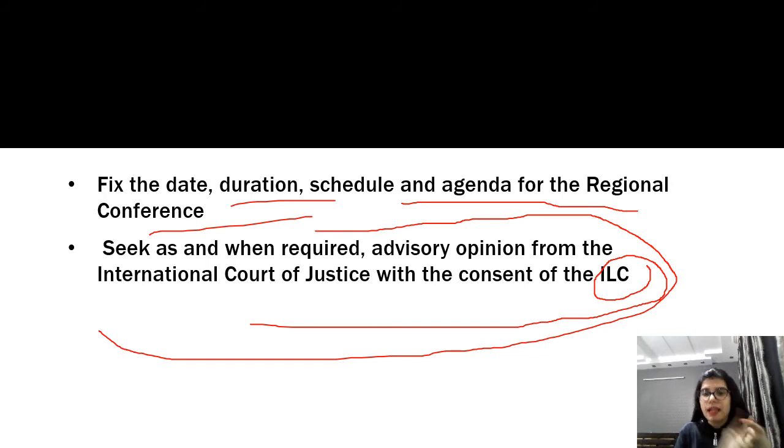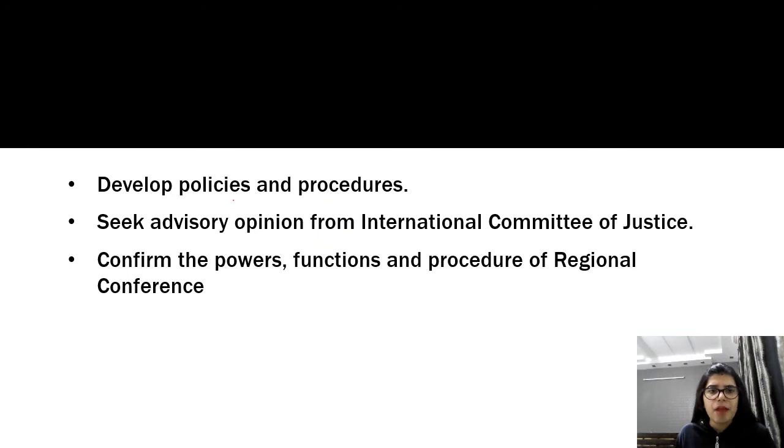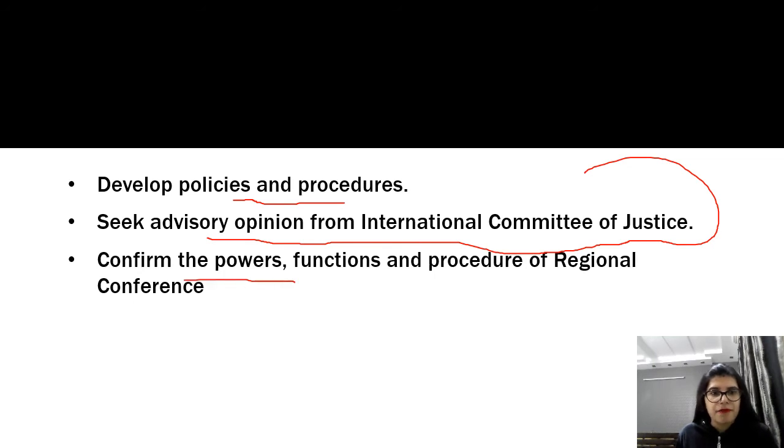So they take consent from the ILC, that is the International Labour Conference, and then they seek help from the ICJ. Then develop policies and procedures. Then affirm the powers, functions and procedure of the regional conference. So these are the functions of the governing body.